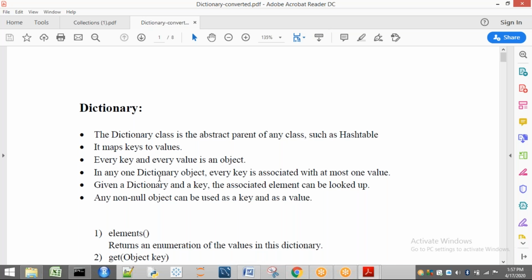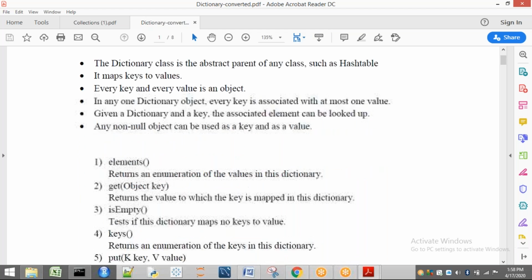In any one dictionary object, every key is associated with at most one value. That means for every key we have only one value. Next, given a dictionary key, the associated element can be looked up. That means if you ask about a key, it gives you the value. Already we have seen this in our hash map and tree map. Now any non-null object can be used as a key and as a value. Non-null, not a null.